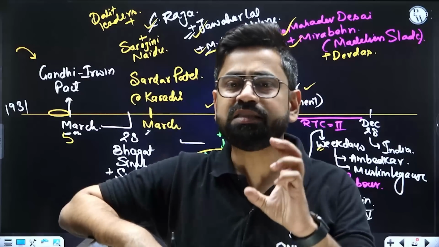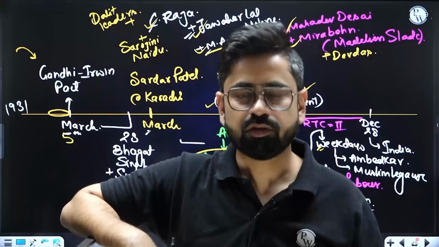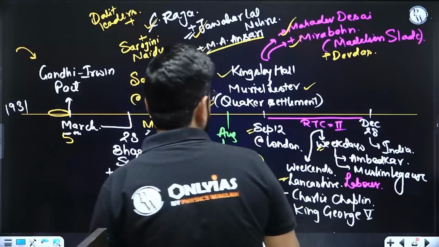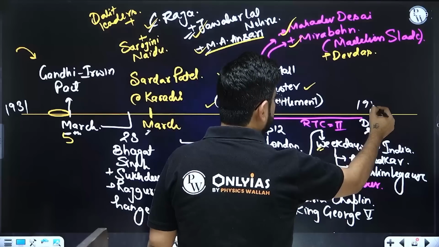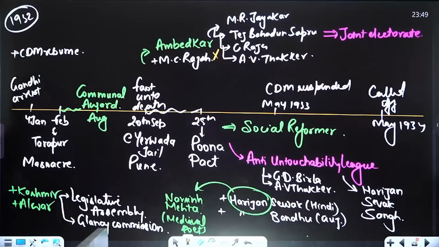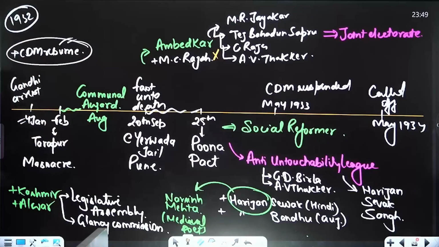So here the nationalist angle was missing. After all the discussion, Gandhiji realized that it is fruitless and it is not going to work, and then he came back. By December 1931, he is back. Now when he is back, he was arrested again.